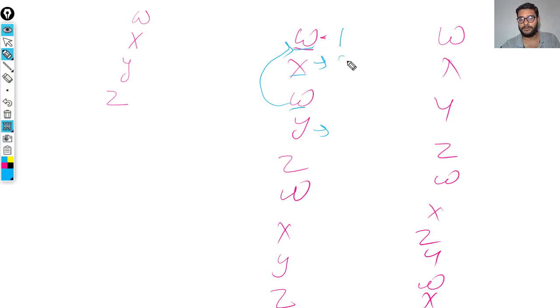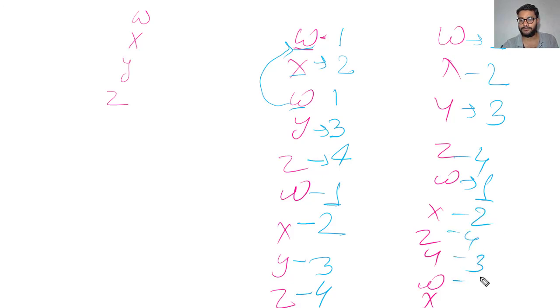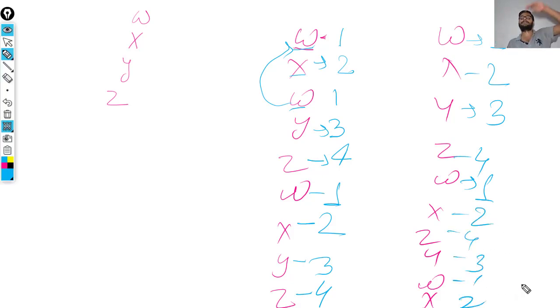So w is 1, x is 2, y is 3, z is 4, and so on. It starts replacing the category values with 1, 2, 3. If a new value is found, it will make a new number.